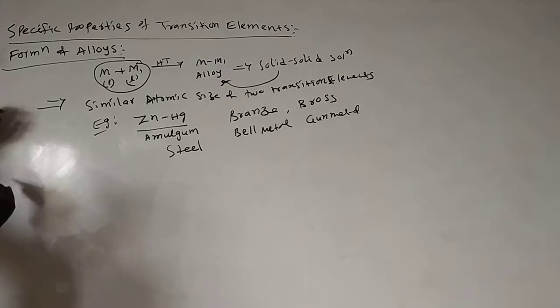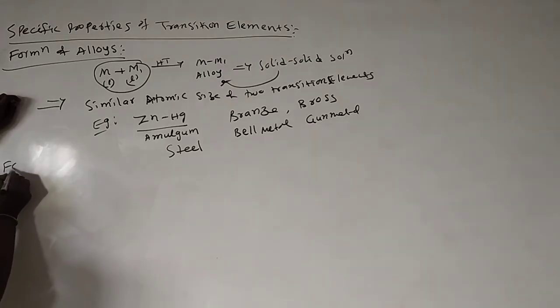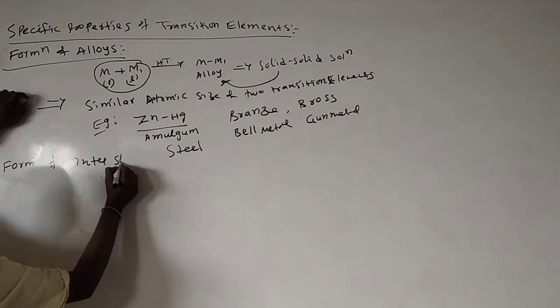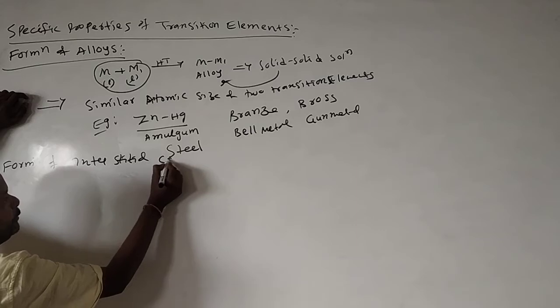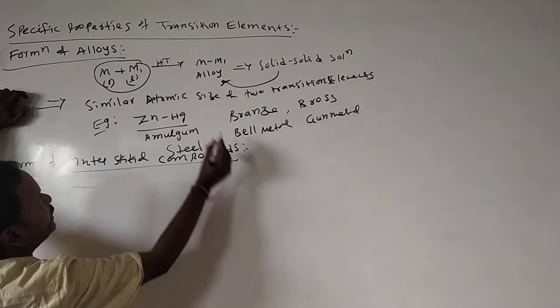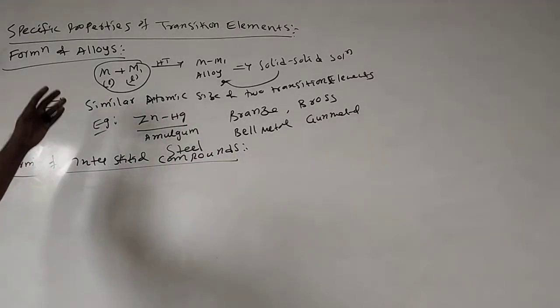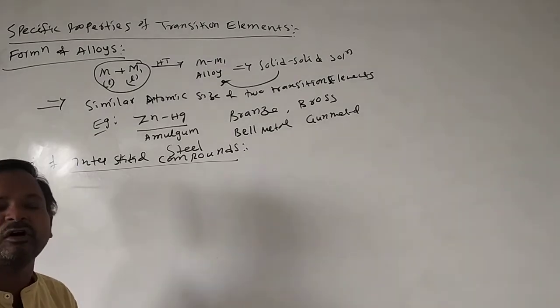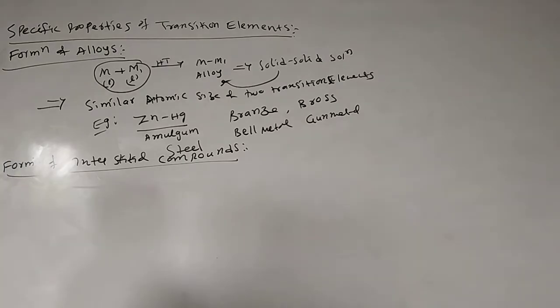Then one more important property, formation of interstitial compounds. Here, where two elements have the same size, transition elements form alloys. But for interstitial compounds, one element has a larger size and one has a very small size. We'll see how these types of compounds are formed.